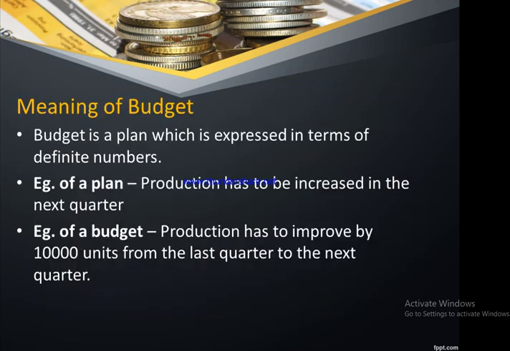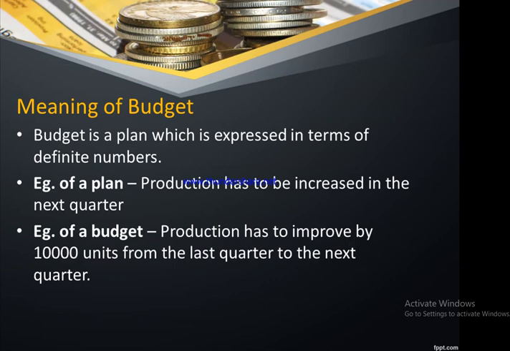So the meaning of budget is simple. It's a plan which is expressed in terms of definite numbers. Because we need to understand the difference between a plan and a budget. If you take an example of a plan, say the production manager says production has to be increased in the next quarter, this becomes just a statement wherein he is planning that compared to the last quarter, the production has to be increased in the next quarter.